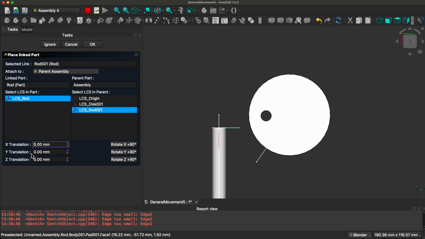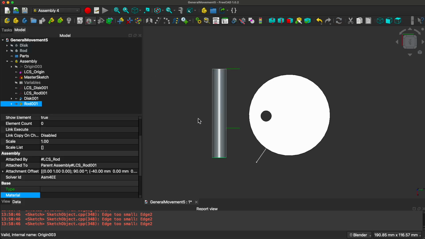So let's move it over 20. No, it should do it all the way around. Minus 20. How about minus 40? Yeah, that looks about good. All right. Well, we hooked everything up. So let's see if it works now.